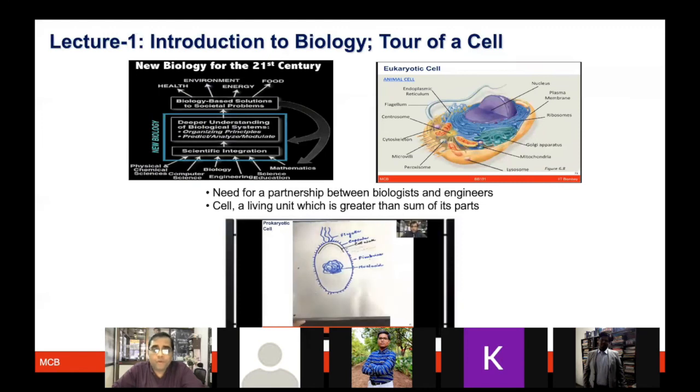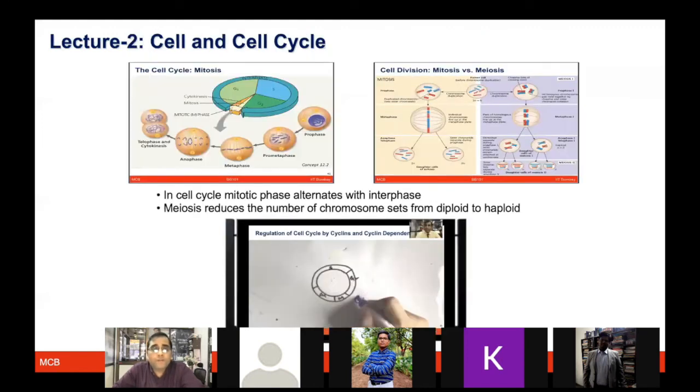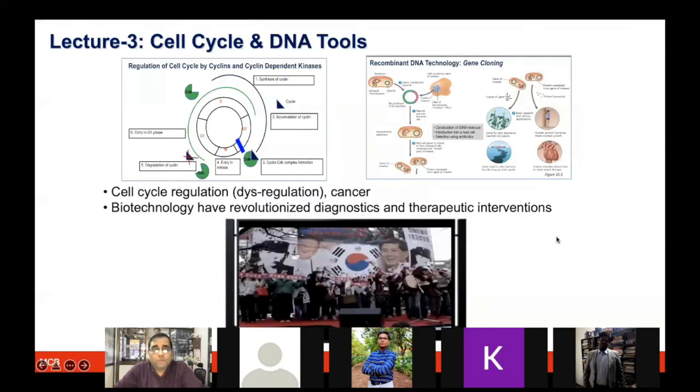which further we moved on and built knowledge about how cell division occurs, and the interplay of different types of proteins like cyclin and cyclin-dependent kinases. They are important for cell division and the cell cycle to operate. We also discussed briefly the context and comparison of mitosis and meiosis and why different organelles play an important role there. Further, we moved on to discuss the cell cycle and DNA tools.